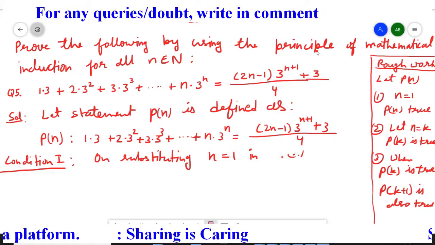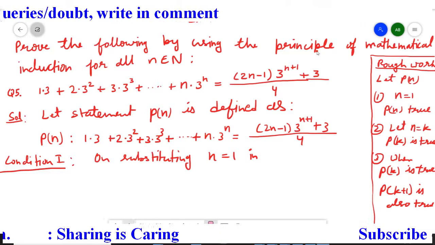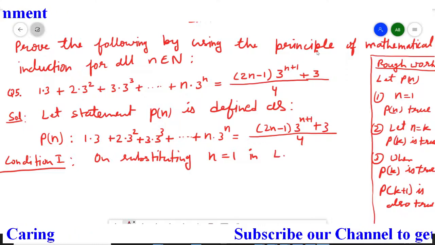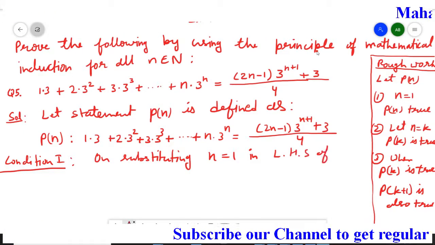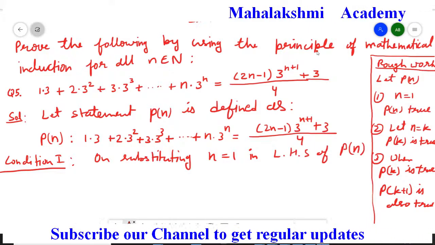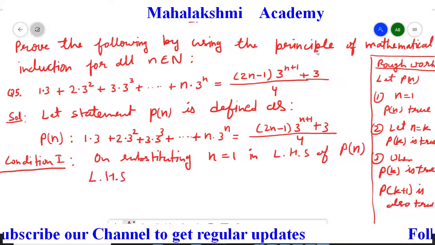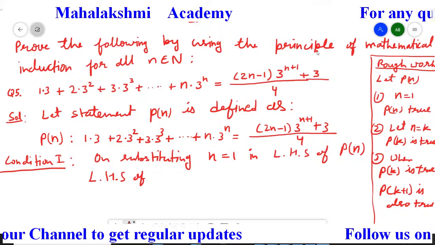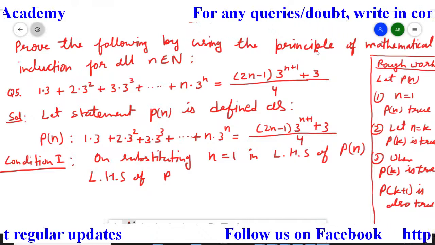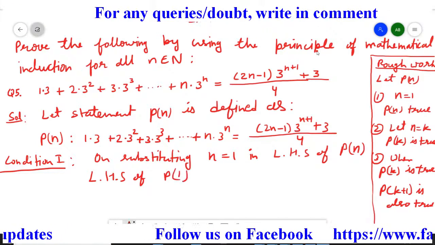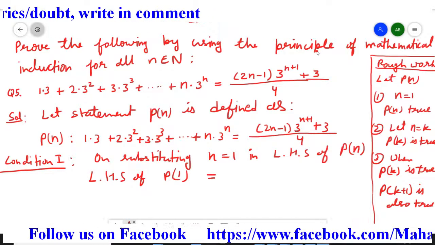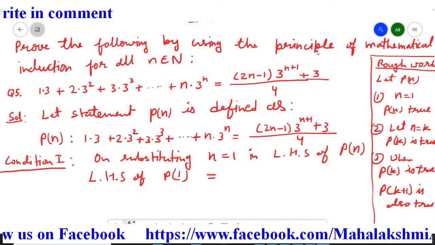So I'll write here left hand side, because in left hand side I have to put. So on substituting n equal to 1 in left hand side of statement Pn, because n equal to 1, here also 1 will come, so just write here 1. So left hand side of statement P1 is equal to, P1 means, students, only the first term.